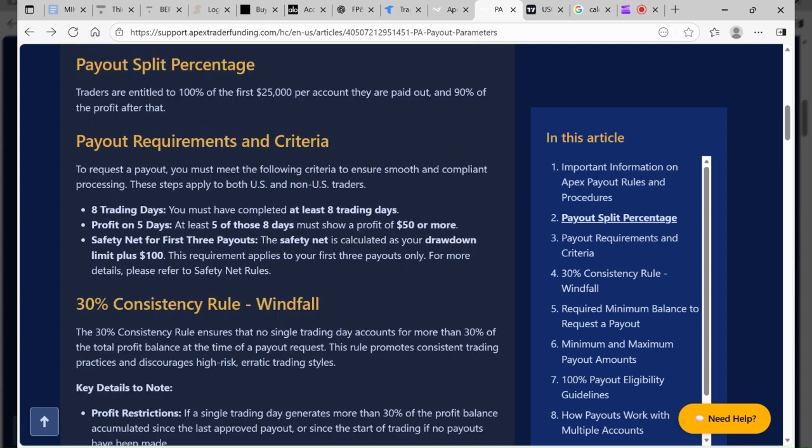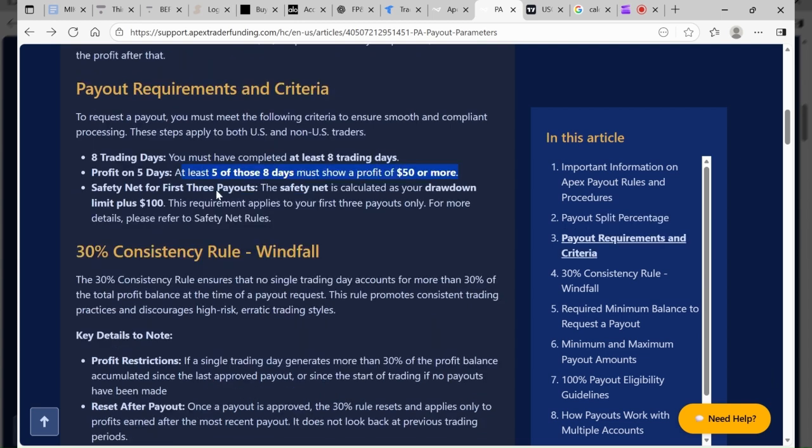Now, in order for you to take a payout, you must trade for 8 trading days. There's 5 trading days in a week, so we're talking about 8 business days. Out of these 8 business days, at least 5 of them must show $50 or more, right? So if you have 5 days of $200, you're good. 5 days of $51, you're good, right? You have to have those 5 days.